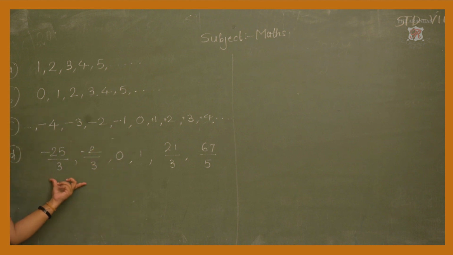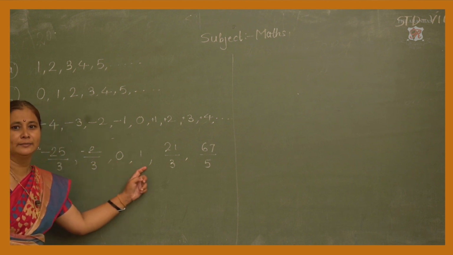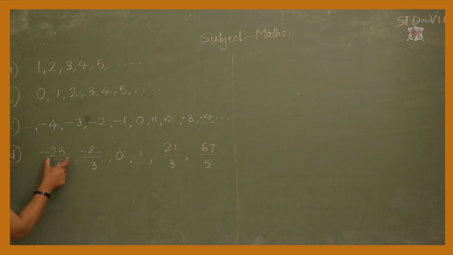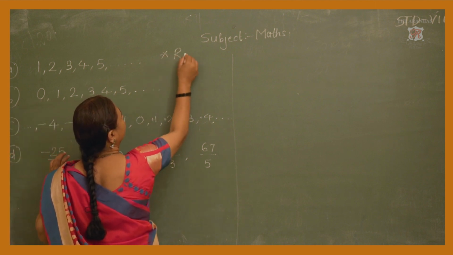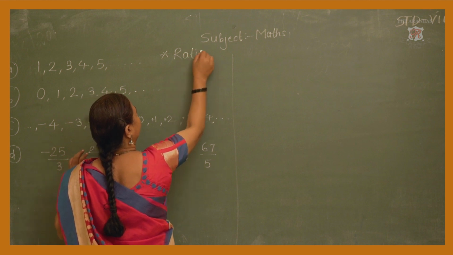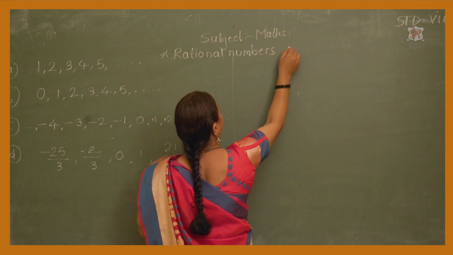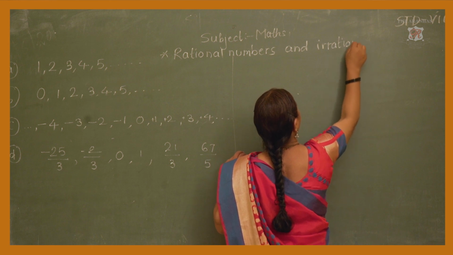And in the fourth group there are fractions also, 0 also, isn't it? So here we can say that the numbers which are written in the form of numerator and denominator are called rational numbers. Today we are learning more about rational numbers and irrational numbers.